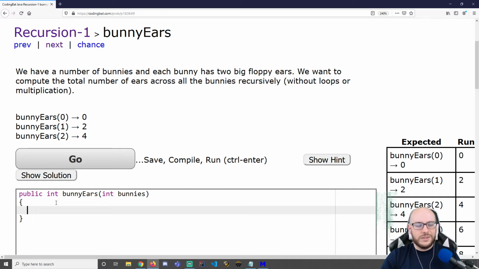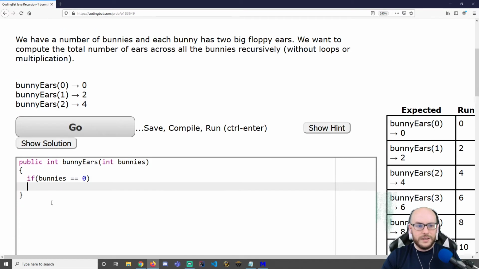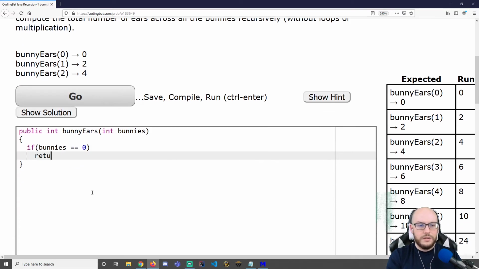I would maybe start with the base case. The base case is the simplest entity in our problem set. And for us, that's when we've got no bunnies. So if bunnies is 0, that's my base case. I'm going to return a 0.